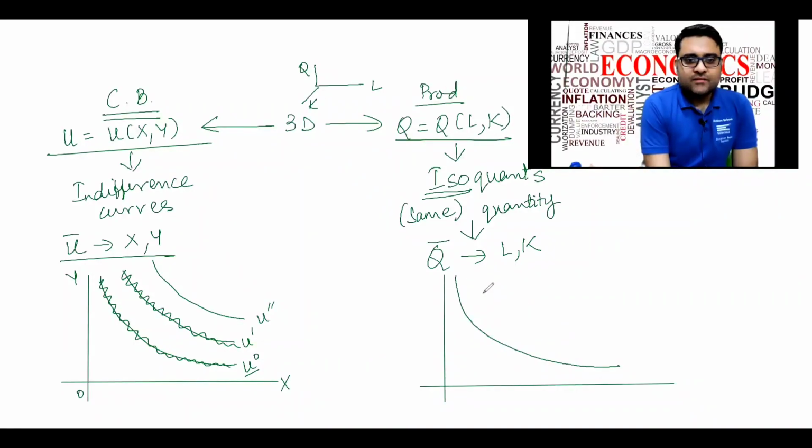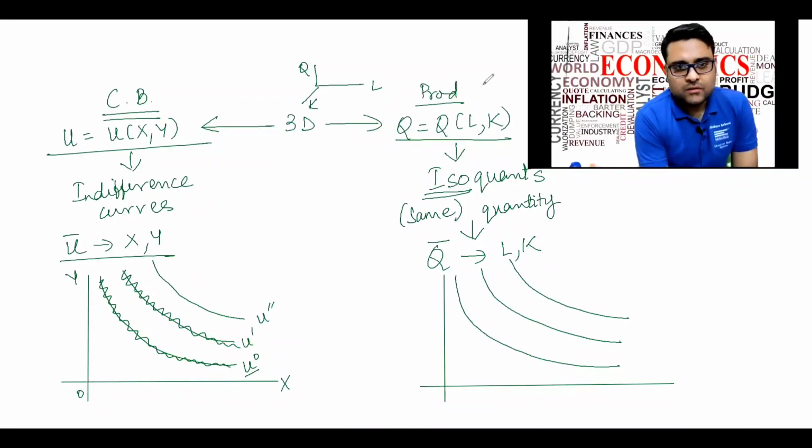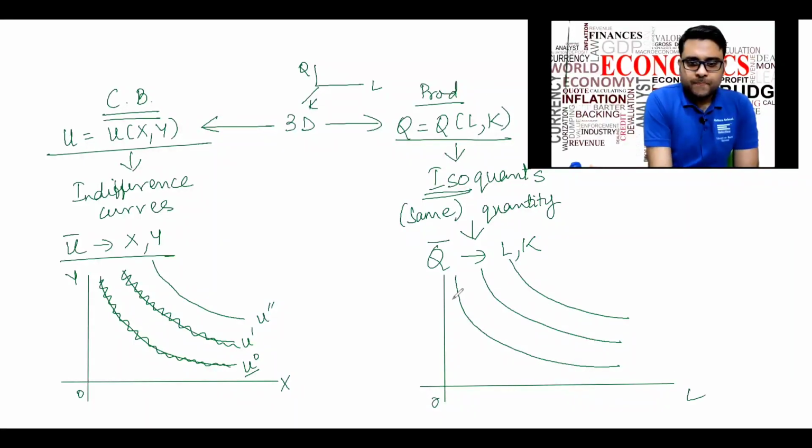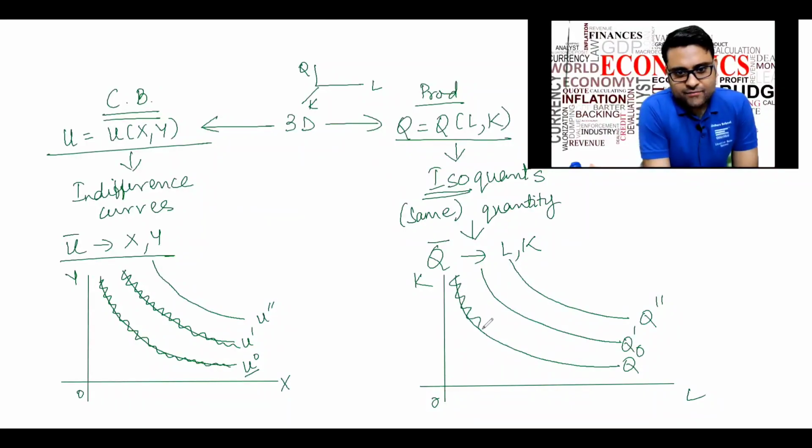in a very similar way, having convex curves where different combinations of L and K give me the same quantity Q naught. Different combinations of L and K give me the same quantity Q1.